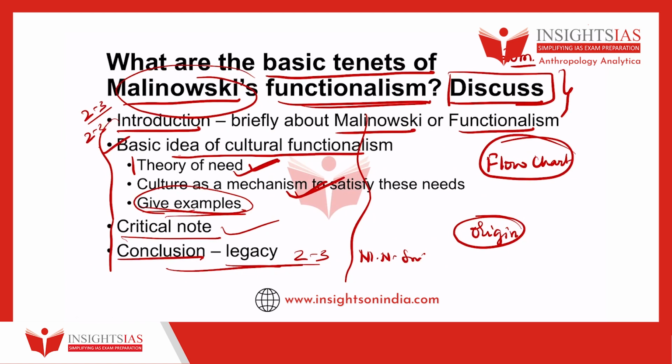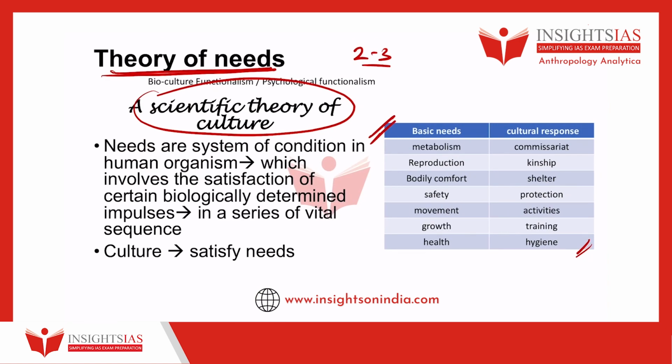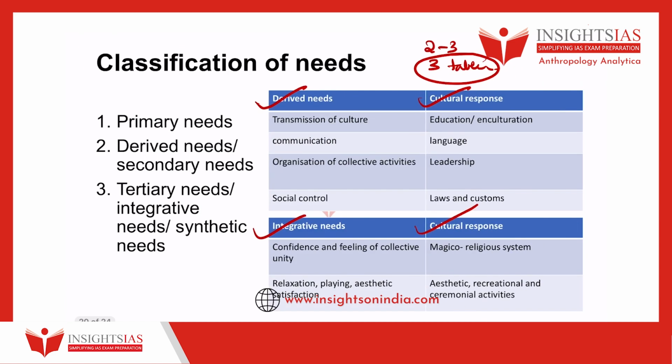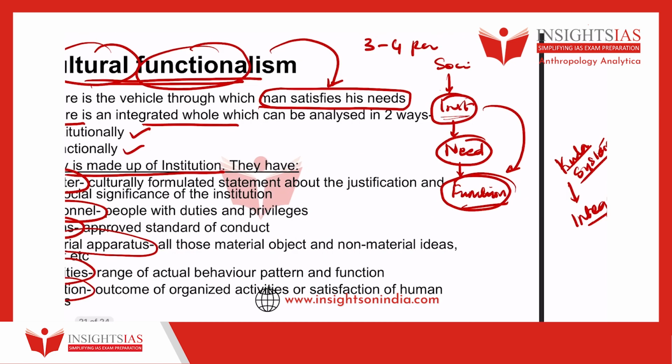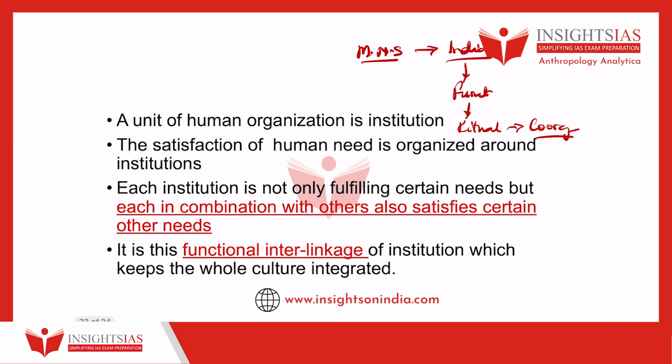What are the basic tenets of Malinowski's functionalism? If you write all these points and some of the specific keywords like system, studied in an integrated, interrelated, interdependent manner, theory of needs, and then write the book name, and then write the table, then you write about cultural functionalism, and then you draw this particular chart, and then you write about the criticism, I'm sure you will be getting very good marks. At least 15 out of 20 is very easily achievable in this particular question.